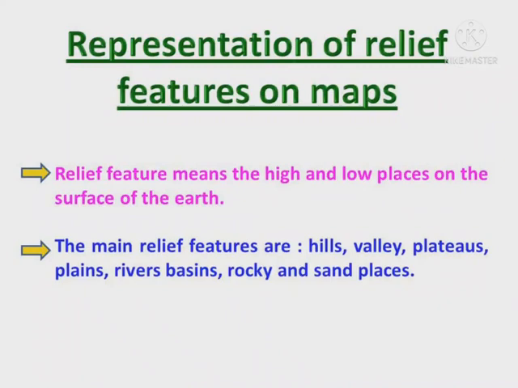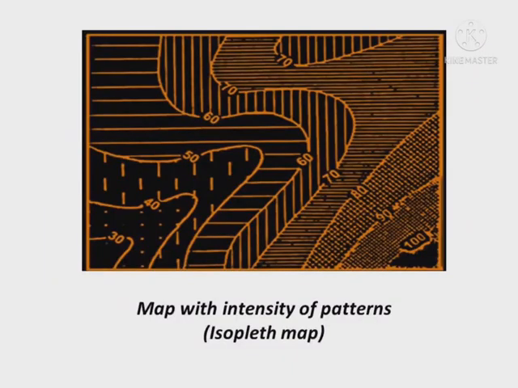Representation of relief features on maps. Relief features means the high and low places on the surface of the earth. The main relief features are hills, valleys, plateaus, plains, rivers, river basins, rocky and sand places. Map with intensity of patterns. Isoplate map.